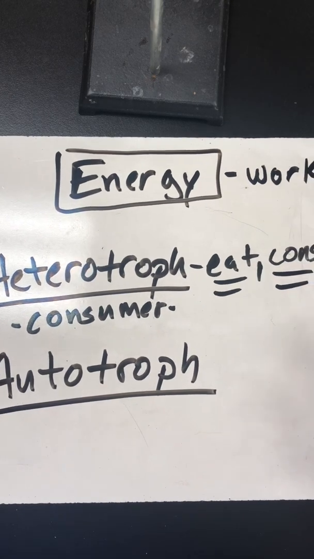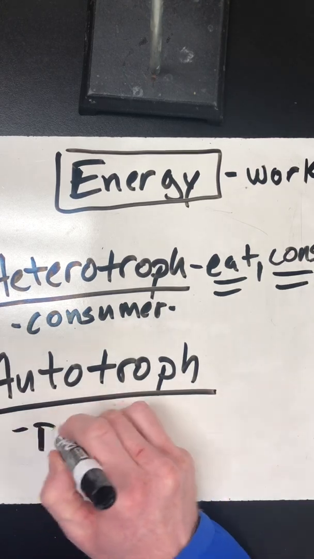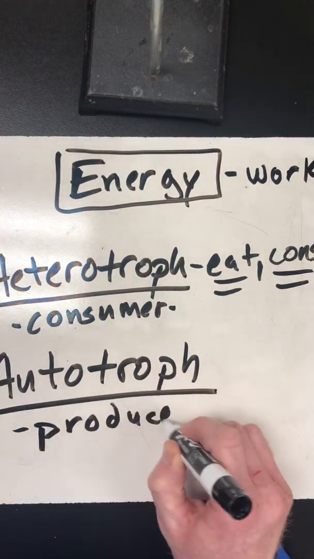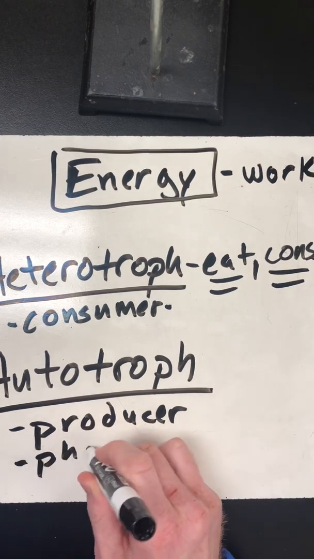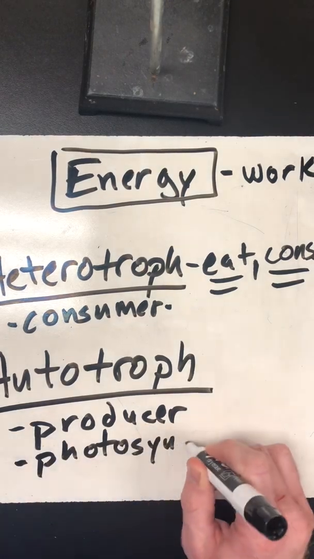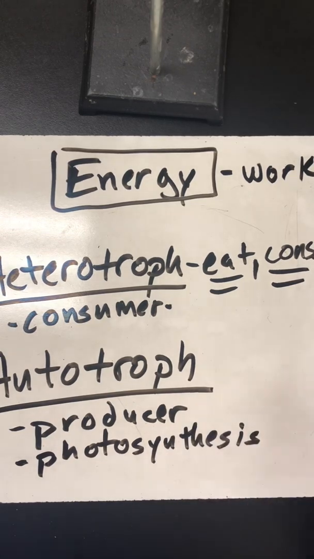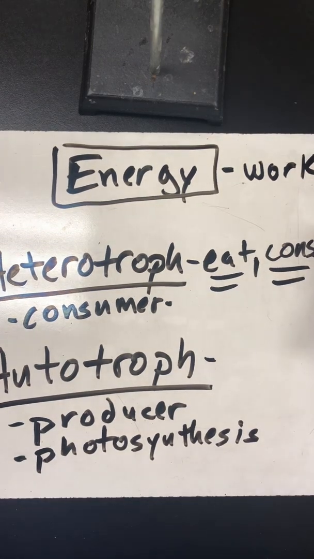An autotroph, another name for it is a producer. Why is it a producer? Well, it's a producer because it produces its own energy. It produces its own food. Now, how does it do this? Well, there's a couple different ways, but what we're going to find out is that mainly producers use photosynthesis in order to produce their own food. So that's an autotroph. Well, what are we thinking of here? Plants. There are types of bacteria that might be photosynthetic. Some protists are photosynthetic, all right? So they make their own food.